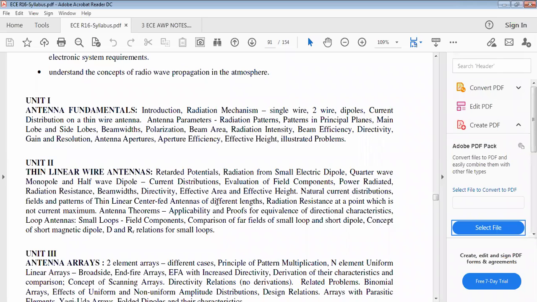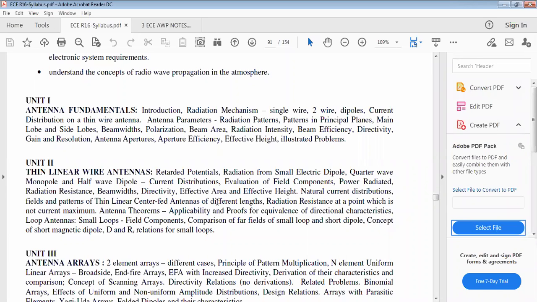The main lobe and side lobes. What is meant by main lobe and side lobe? If radiation occurs from the antenna, the direction in which maximum radiation occurs is called the main lobe. The direction in which minimum radiation occurs is called a side lobe. But if the number of side lobes increases, the main lobe decreases, right? And in the desired direction, the maximum radiation intensity decreases due to the side lobes. That's why side lobes are always unnecessary.